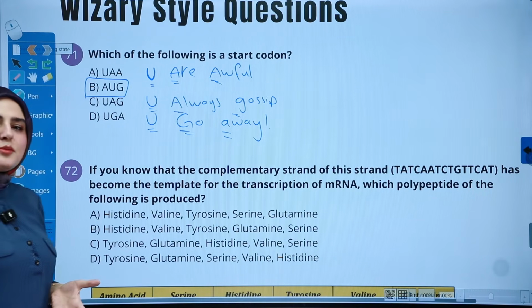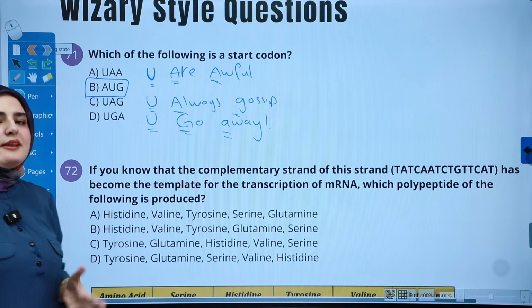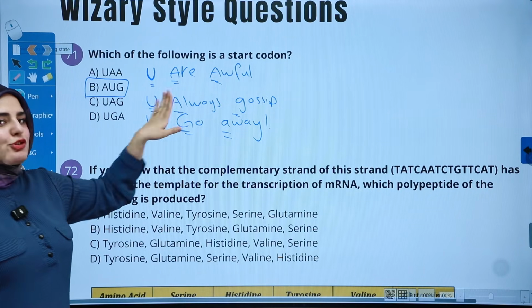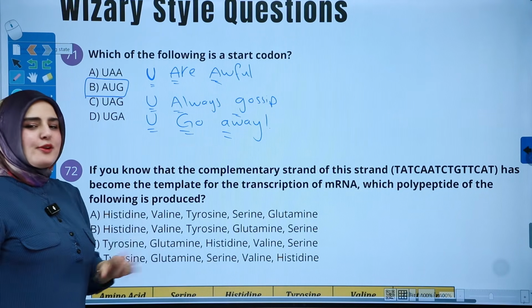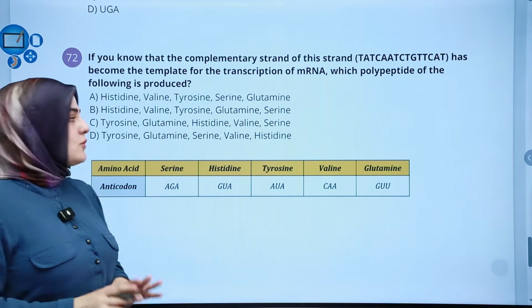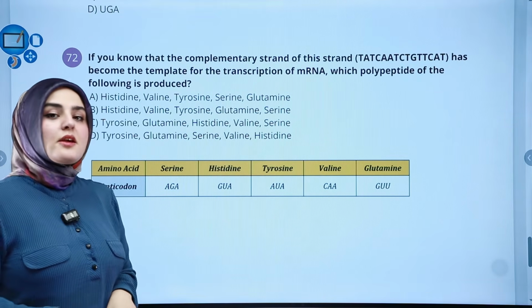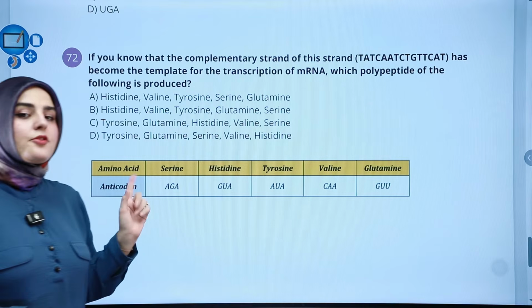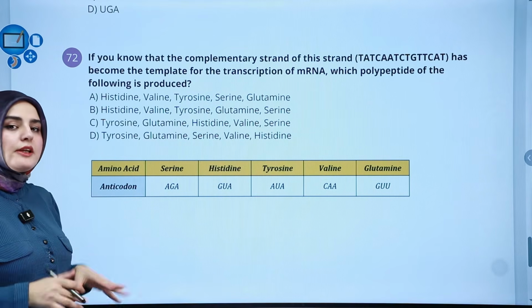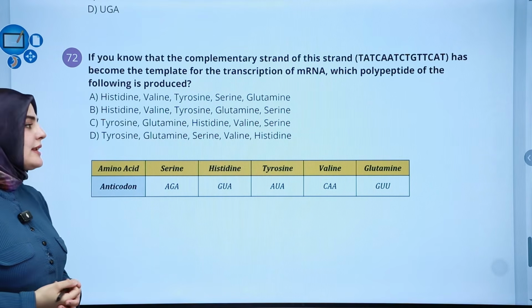It's easy for some students to memorize it quickly, but for others, they need like an extra spiciness to it, just like this. So I hope you're going to use it and if you find it useful. Question 72 is quite frequent in the Wizari questions, and this is from 2024 first trial. I brought the same question. We need to read it carefully in order for us to understand it.